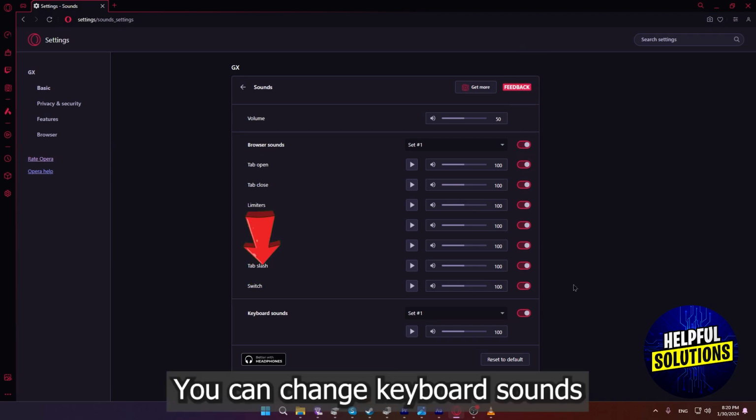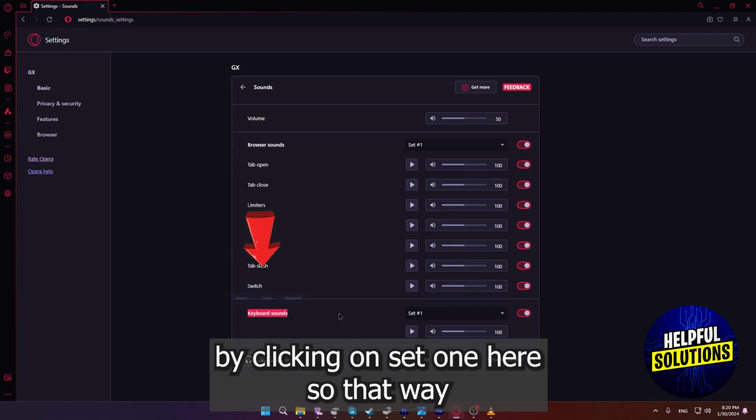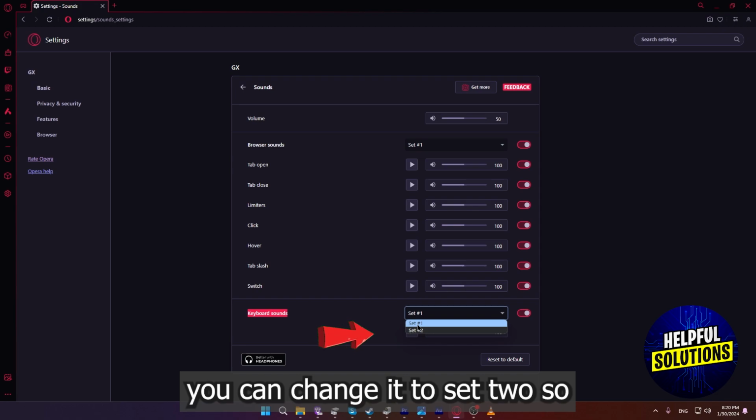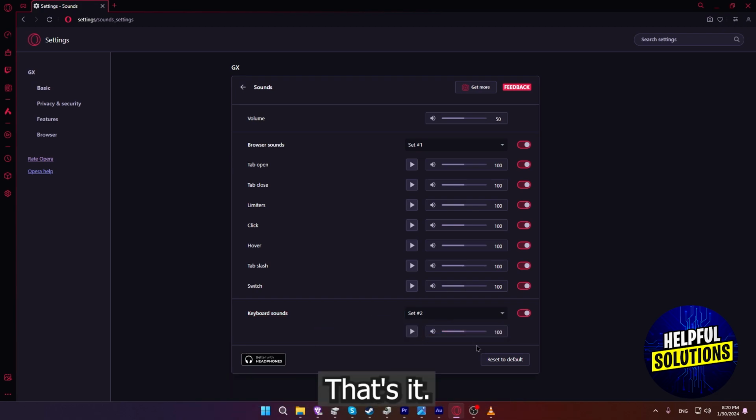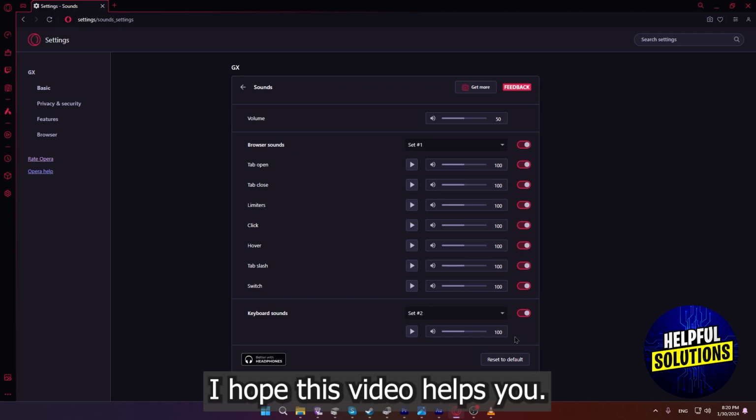You can change keyboard sounds by clicking on Set 1 here. So that way you can change it to Set 2, so it will have a different sound. That's it. I hope this video helps you.